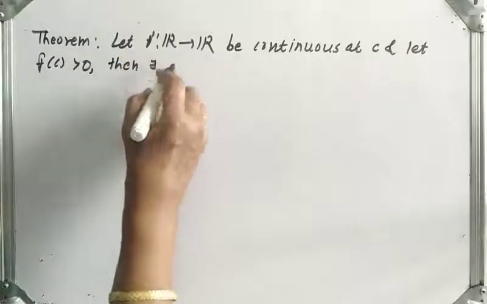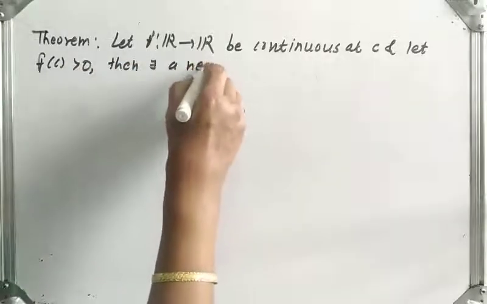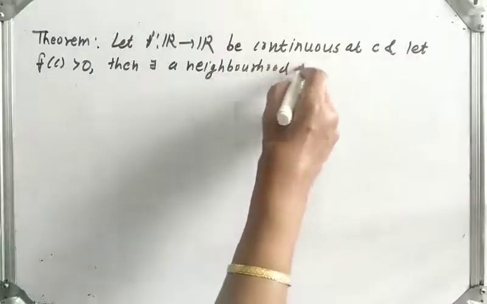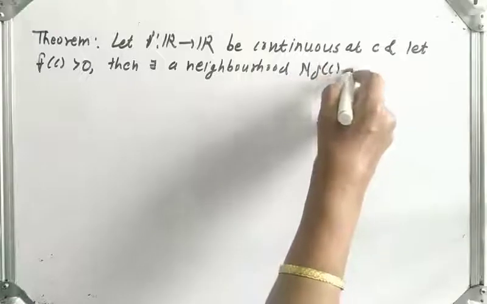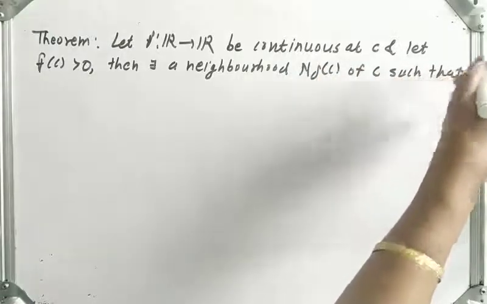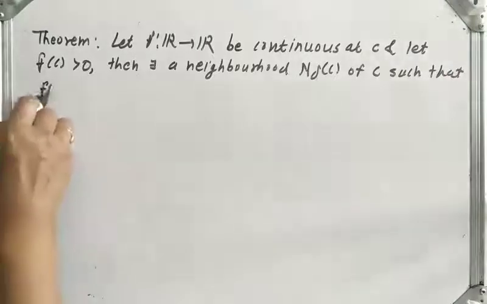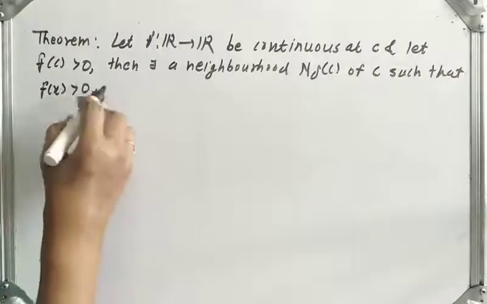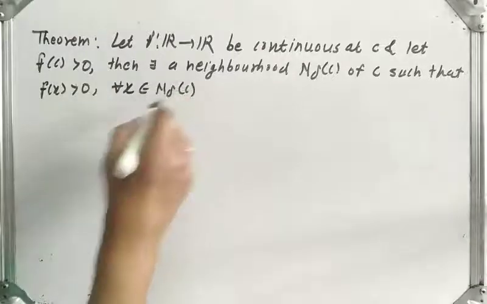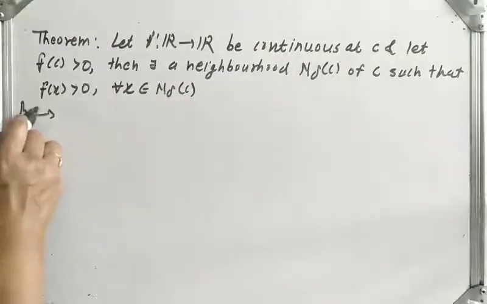Then there exists a neighborhood N delta(c) of c such that f(x) is greater than 0 for all x belongs to N delta(c).